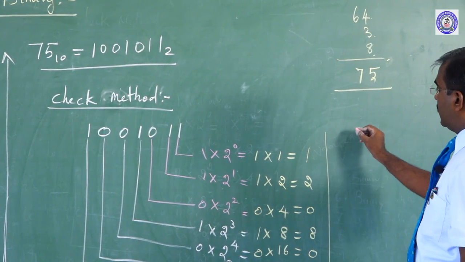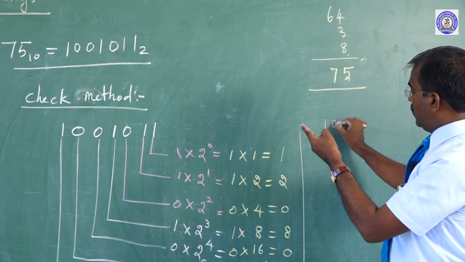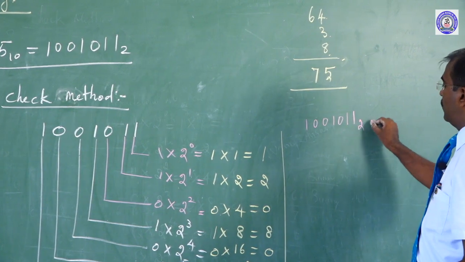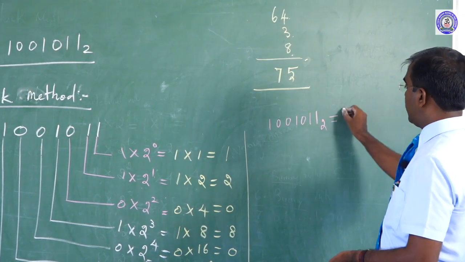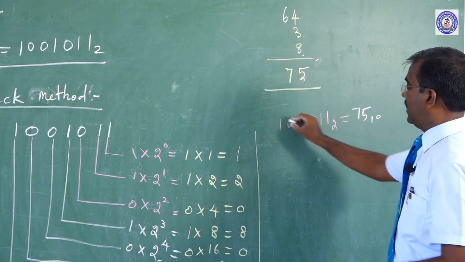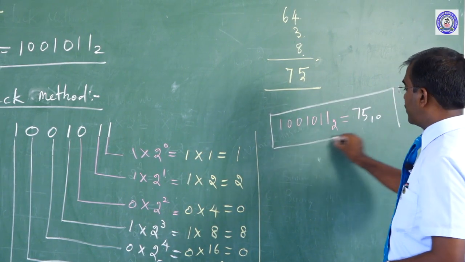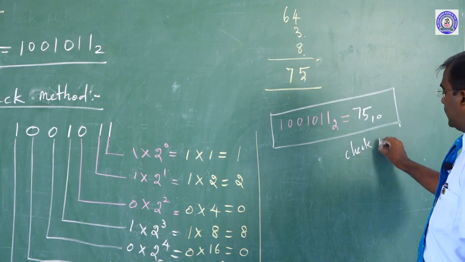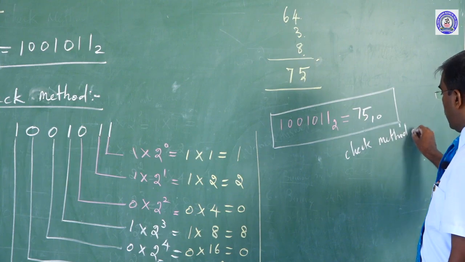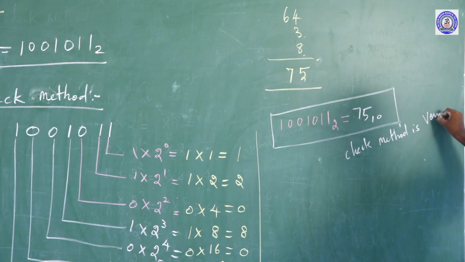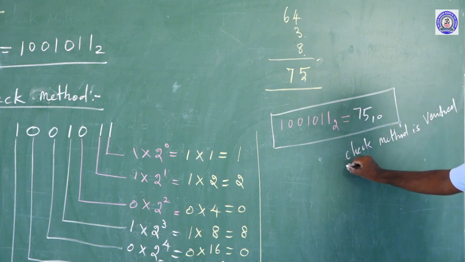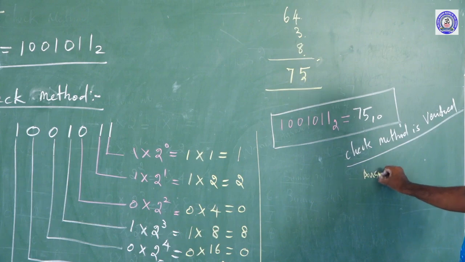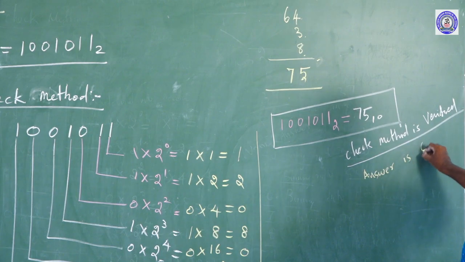Now, sir, here 1 0 0 1 0 1 1 base 2 is nothing but 75 base 10. Okay, before correction we will check. So the check method is verified, that's why the answer is correct.